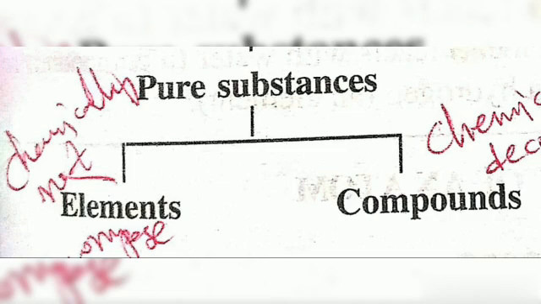If any substance can be separated into two or more constituent parts by a chemical reaction, that substance is definitely a compound. So the definition is: an element is the basic form of matter and it cannot be broken down into simpler substances by any chemical means. What do we get when two or more elements are combined? We can understand this through an activity.